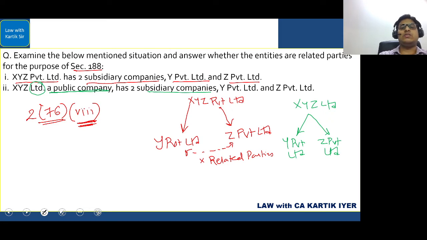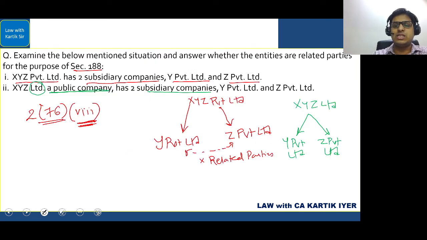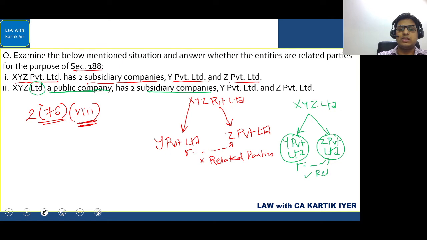Now, in this case, we have to take the example that we just did. If there is a public company which is a holding company and there's a private company which is its subsidiary, this private company will be treated as if it is a public company, even though in the articles it is a private company. So in this case, you can see Y Private Limited and Z Private Limited both will be treated as if they are public companies. Now, if they are public companies, then they have a common holding company. So these two companies will become related parties.